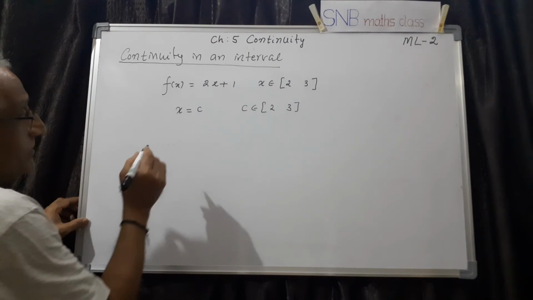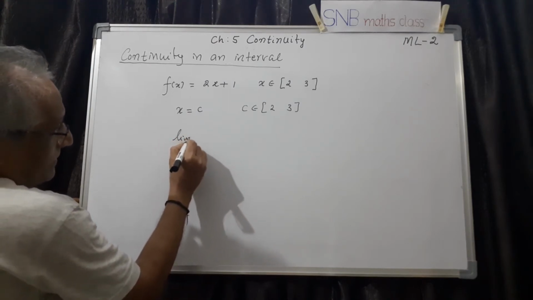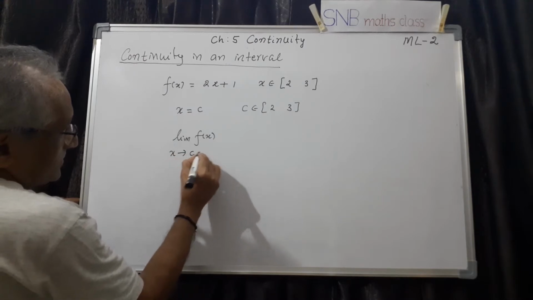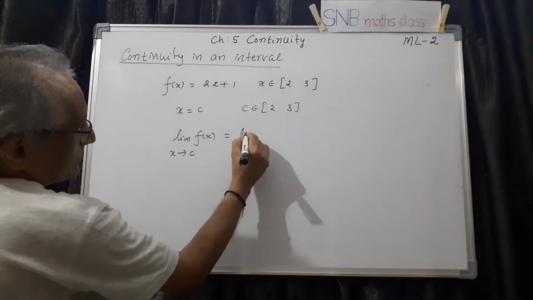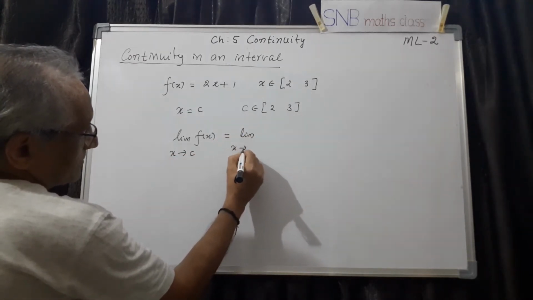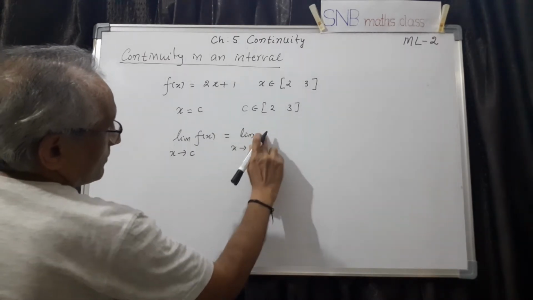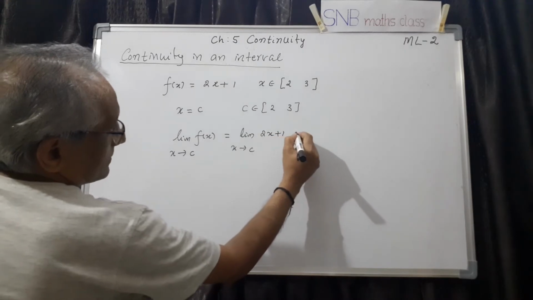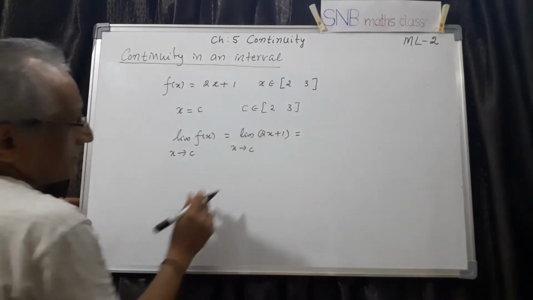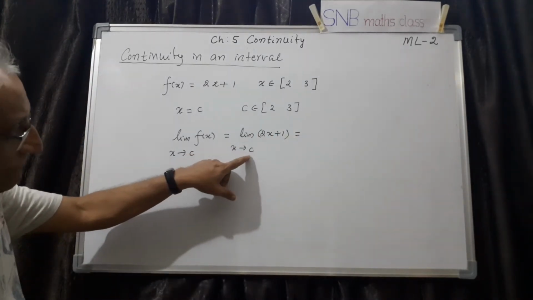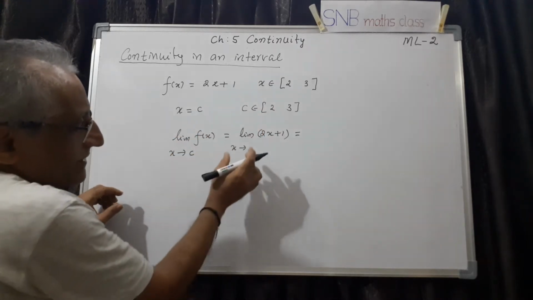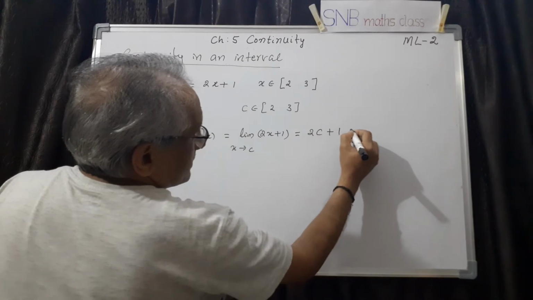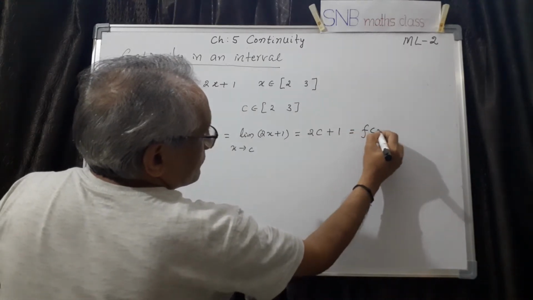Therefore now I have to find limit of f of x as x tends to c. This is equal to limit as x tends to c of f of x, which is 2x plus 1. Now x is any value between 2 and 3, so I can directly substitute: this is 2c plus 1, but this is nothing but f of c.